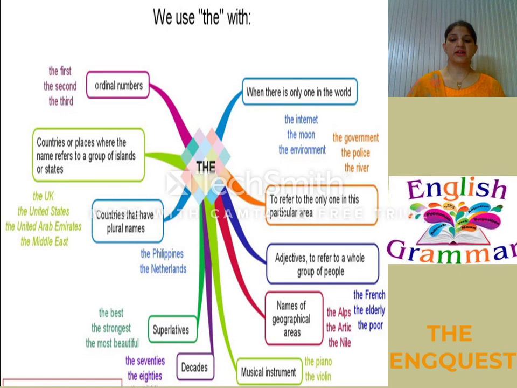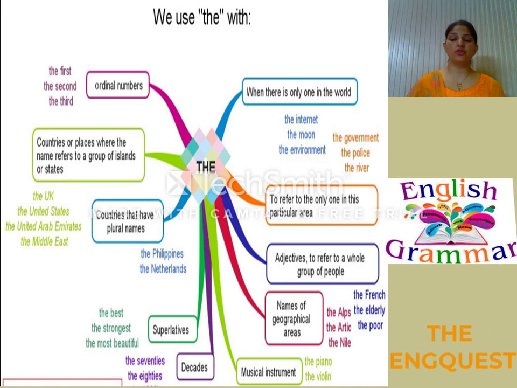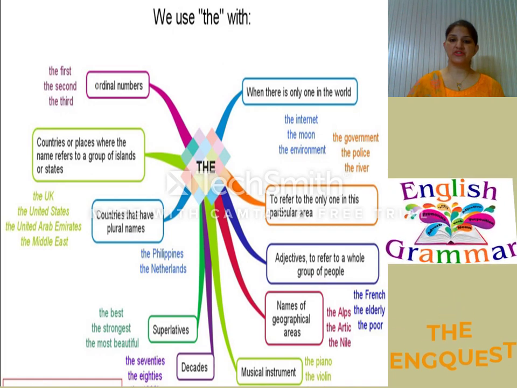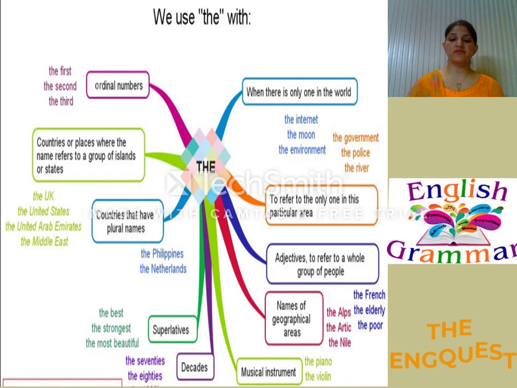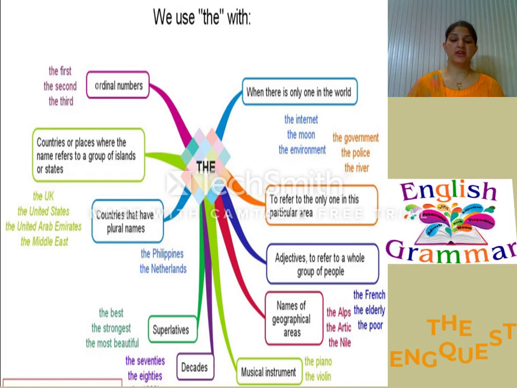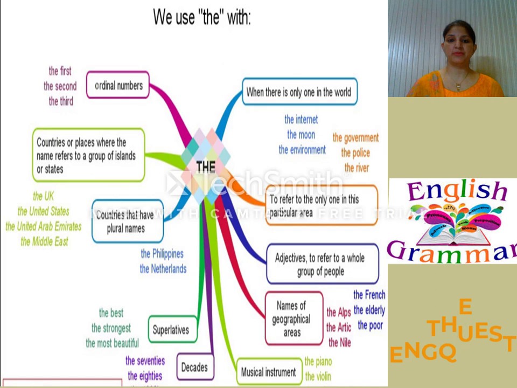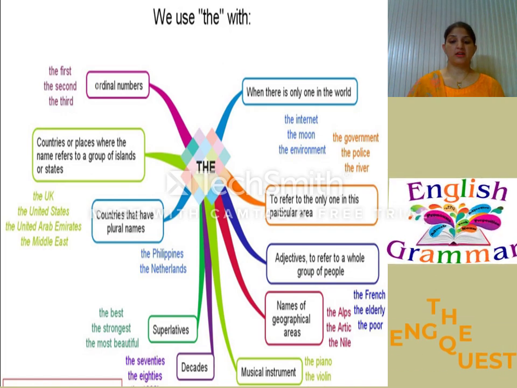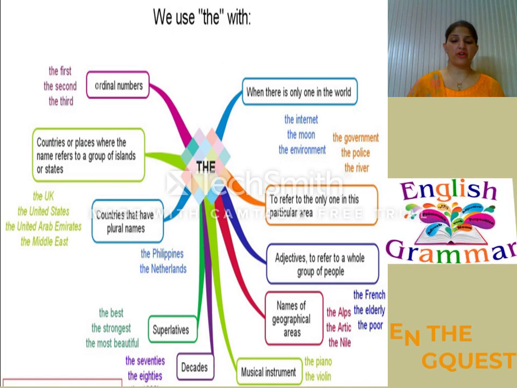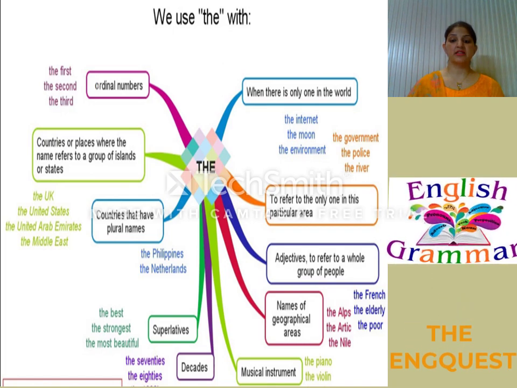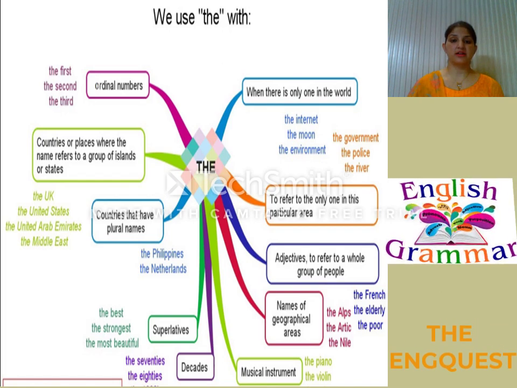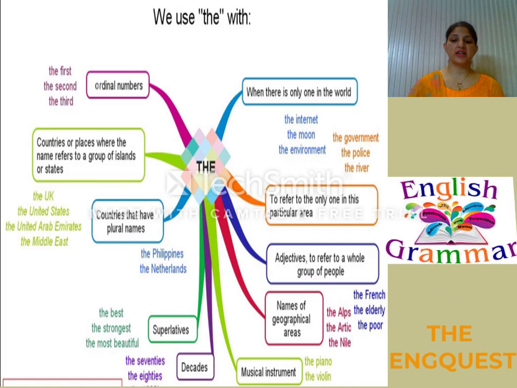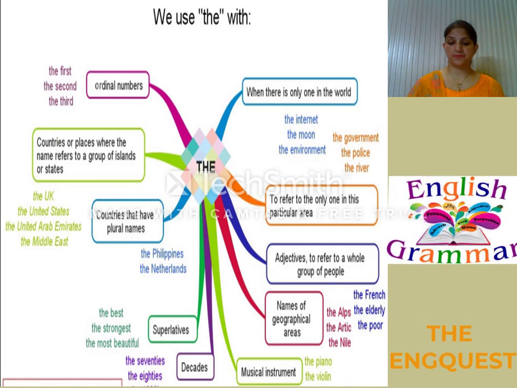In the next case, we use adjectives to refer to a whole group of people. For example, the French, the elderly, the poor. So it refers to a group of people over here. So when we are referring to a group of people or a group of something, we use the article. In the next case, the names of geographical areas like the Alps, the Nile. So if we are talking about geographical areas, we will use the with it.